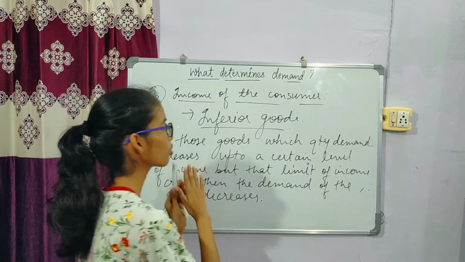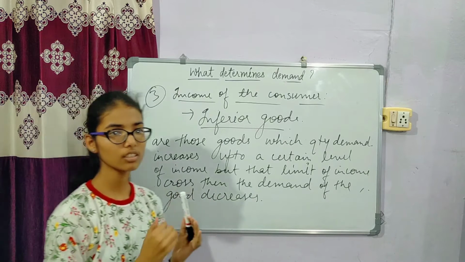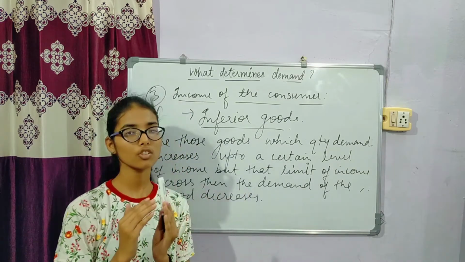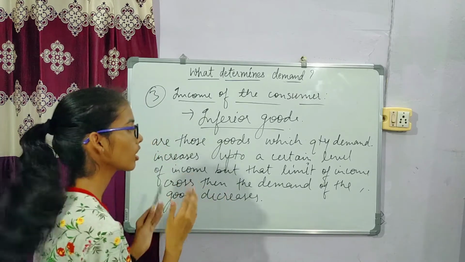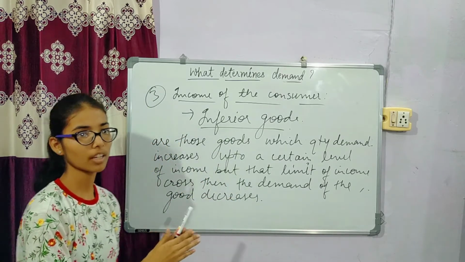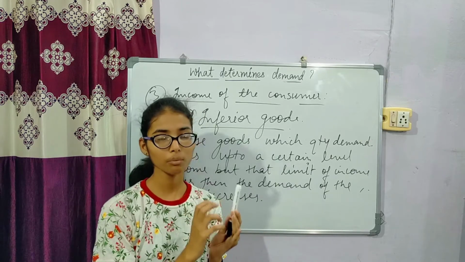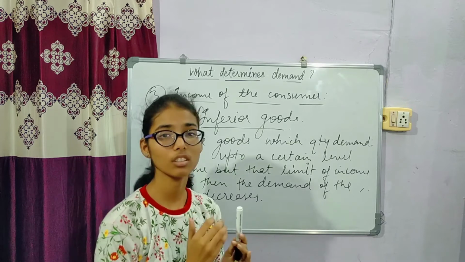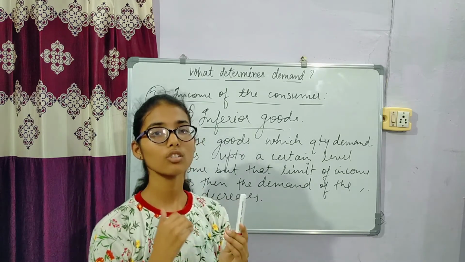So what is an inferior good? Inferior goods are those goods for which the quantity demanded increases up to a certain level of income, but when the income of the consumer increases beyond that level, the quantity demanded automatically decreases. Like bajra may be an inferior good for one person, but when the consumer's income increases, he goes for a superior substitute.